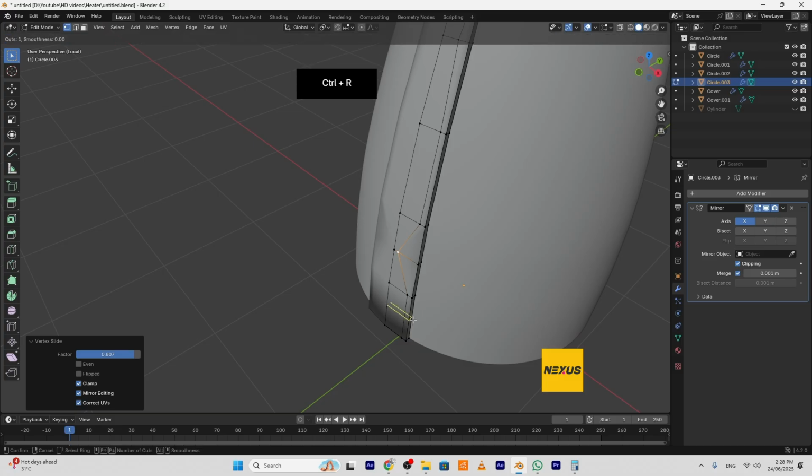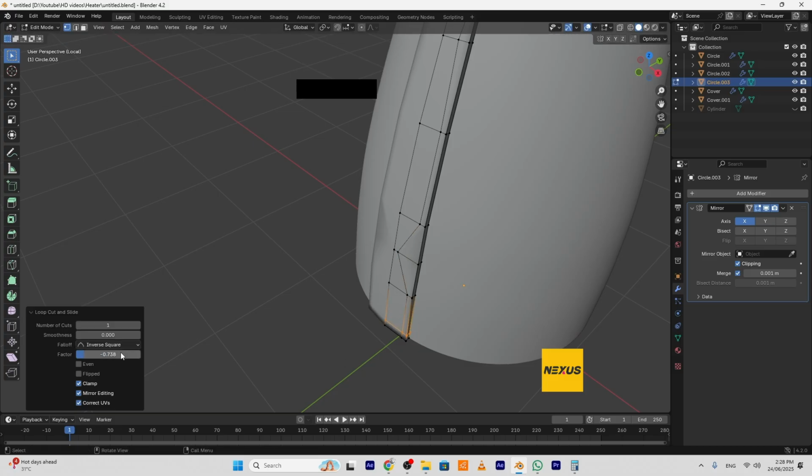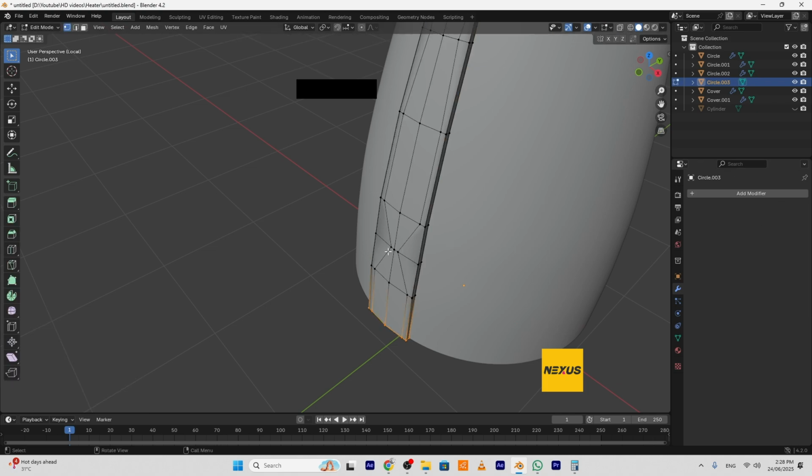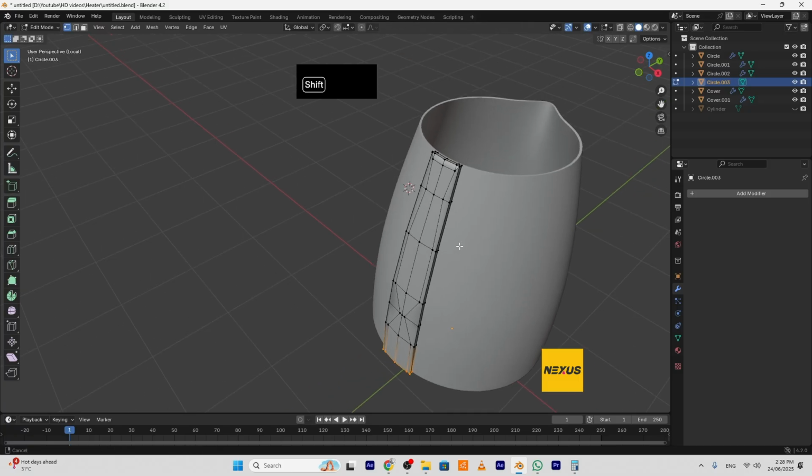Add one loop here. Move it down. I make the factor minus 0.99. Okay. Then apply the mirror. Go to edit mode again.